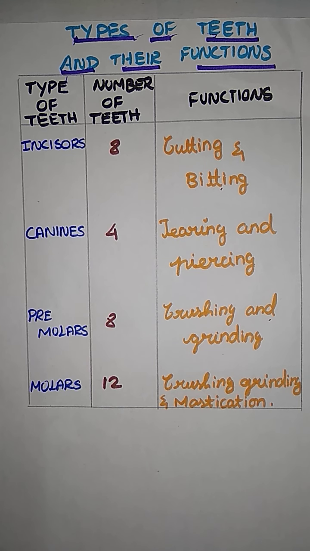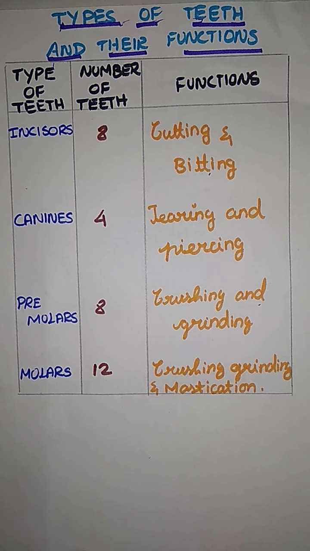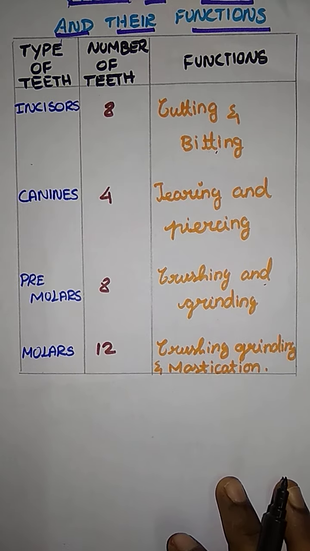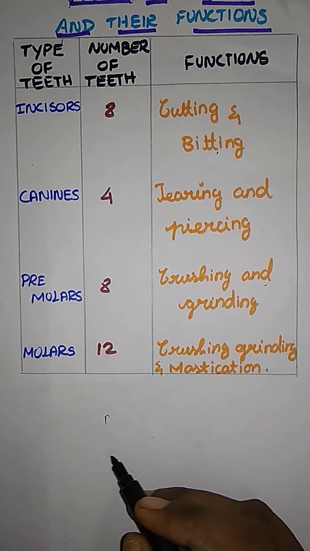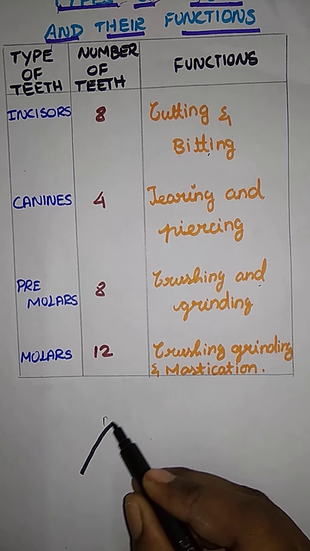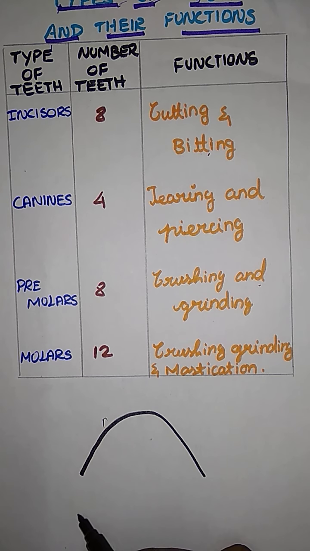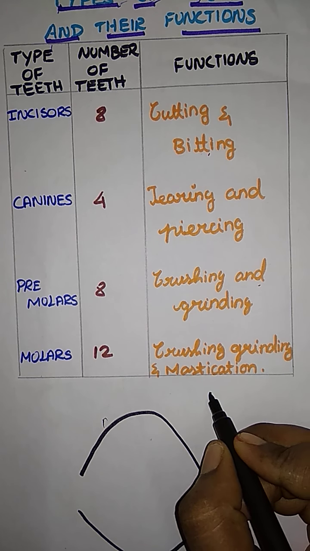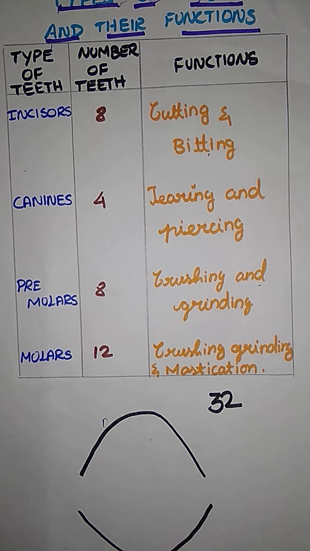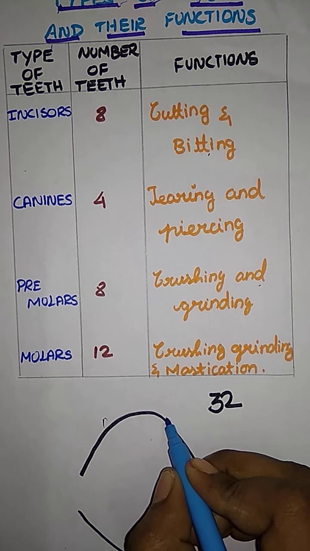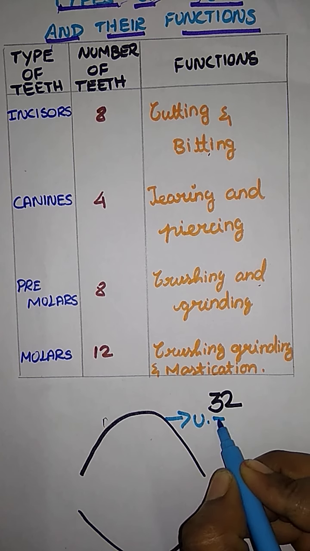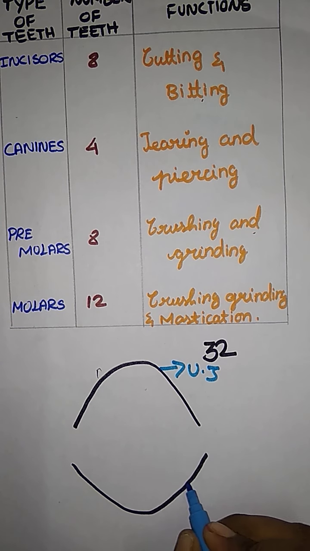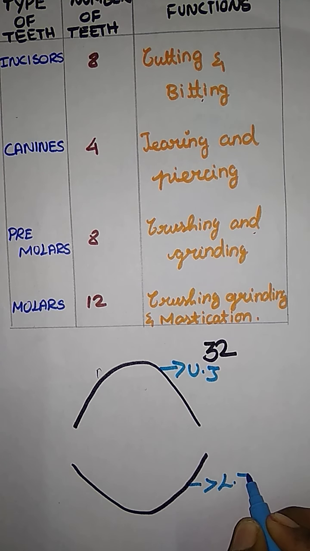Let us know the diagrammatic representation of the teeth arrangement. Just an example for you. சரியாப்பா? First thing, just imagine this is the upper jaw and this is the lower jaw. How many teeth are present? We have said 32. 32 is a set of teeth, and here this is the upper jaw, and here this is the lower jaw.